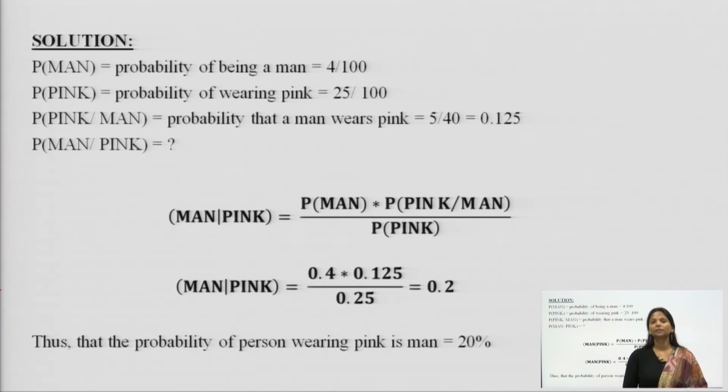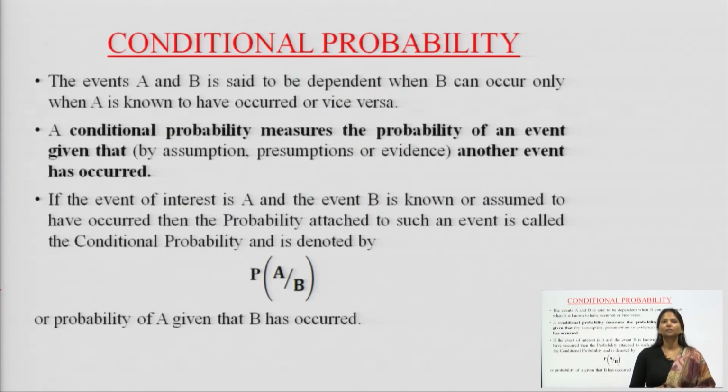But what happens when the events are not dependent? We apply only the multiplication theorem. So, let us revise what we have studied till now in conditional probability and Bayes theorem. Conditional probability is used when there are 2 or more events which are dependent upon one another. How could they be dependent? They could be dependent by the help of some instance, or when we choose a ball and we are not replacing it. So, they depend upon one another. The occurrence of one leads to the occurrence of the other as well.